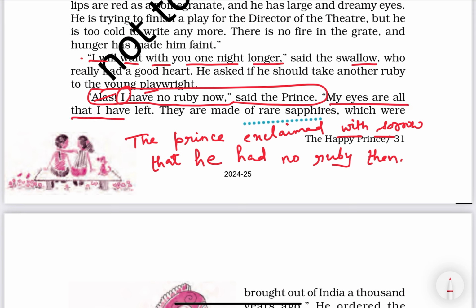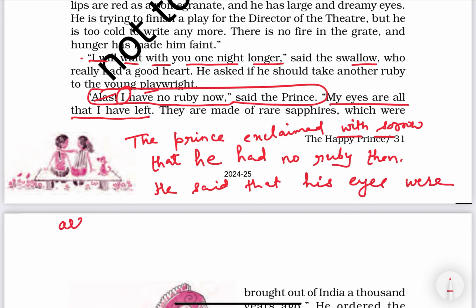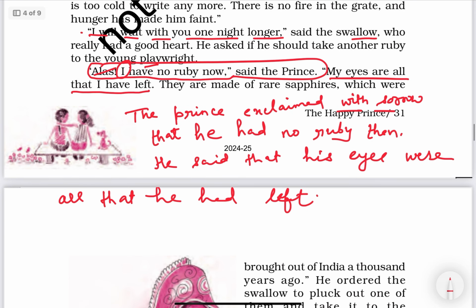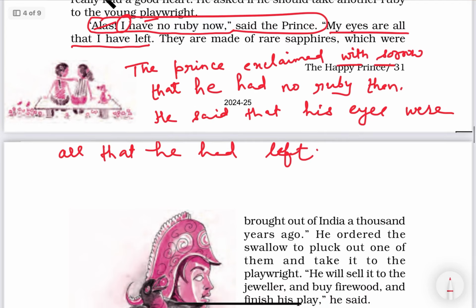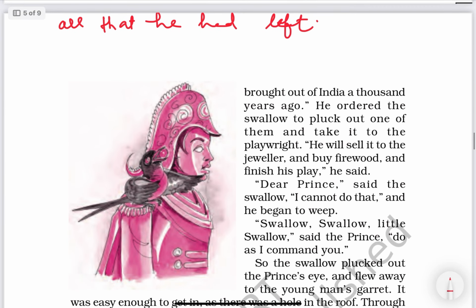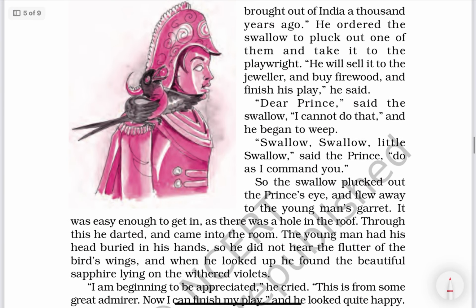"My eyes are all that I have left." Okay, he said that, or he told that his eyes were all that he had left. In this way we can practice so many sentences of reported speech, and all are of different types as well. Next see.